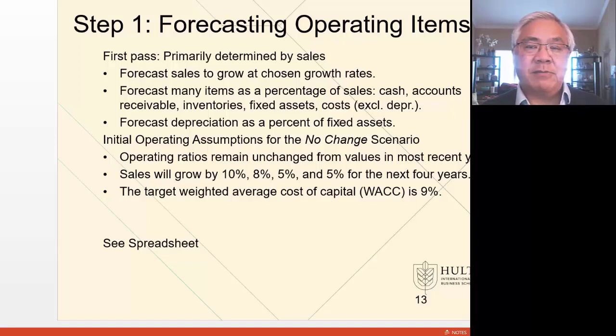The key assumption, as we mentioned above, is sales. And here, the sales assumption is that we will grow by 10, 8, 5, and 5 over the next 4 years. And the target weighted average cost of capital is 9%. We will need that for the valuation when we discount the future cash flows by 1 plus WACC to the power of the number of years.